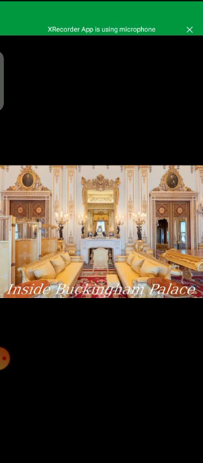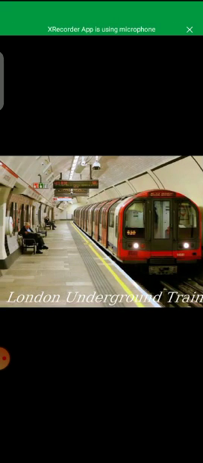This is the inside of Buckingham Palace. Some other information regarding the United Kingdom, the London Underground train you can observe, as you know that the United Kingdom is among the most developed countries of the world. Clear? So you can observe very advanced technology and high-rise buildings as well.